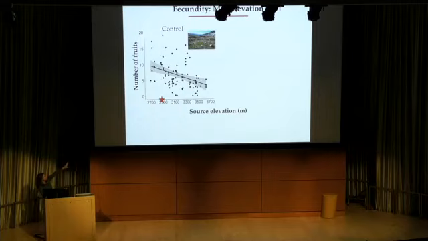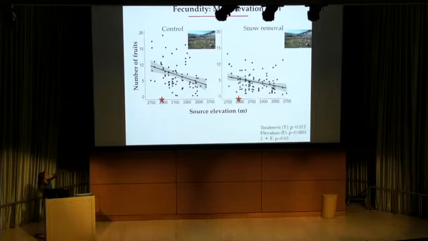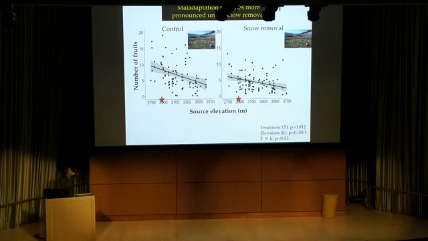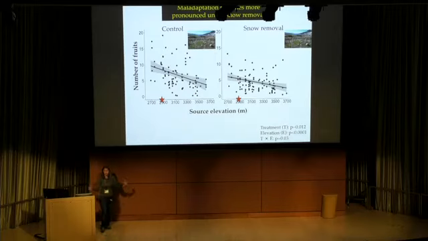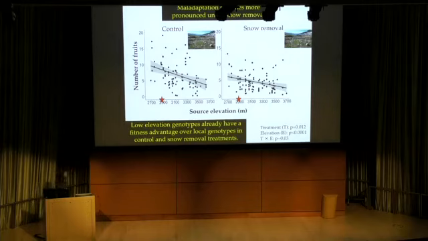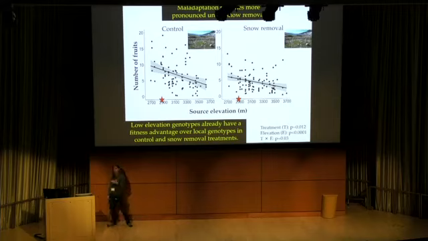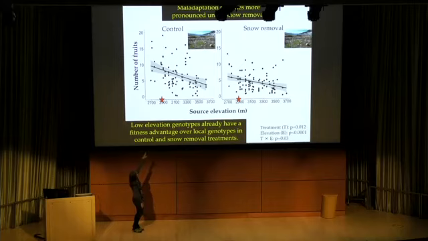I've already shown you fecundity data and how that varies with source elevation in this location. And this is what happens under the snow removal treatment. I want to point out two things here. First is that maladaptation becomes more pronounced under snow removal. We see a reduction in fitness across the board under snow removal. And even under control conditions, we see that low elevation families already have a fitness advantage over local families. So even in these control situations, being from a lower elevation site is advantageous.